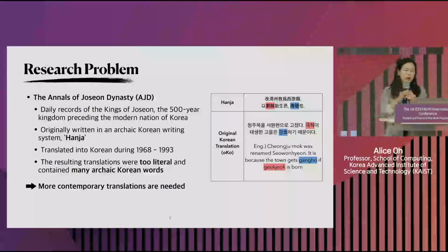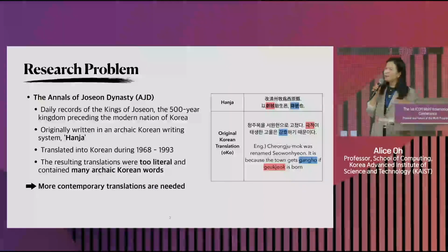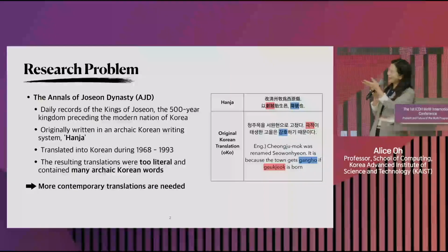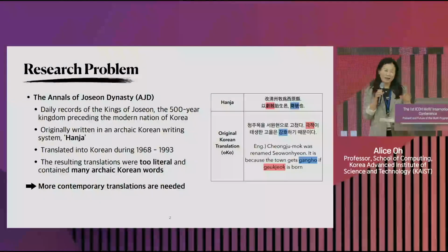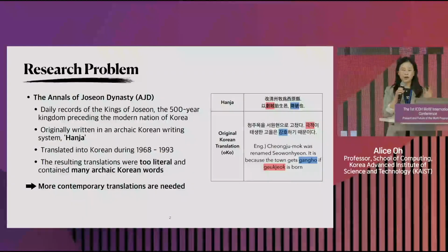So the research problem is that the Annals of Joseon Dynasty, and I realized in the booklet that you have, the printout is sort of in a different order. So you may get confused if you look at the book, just look at my slides. So many of you know this much better than me. I actually did not grow up in Korea, so I don't know Korean history very well. And the 500 years of Joseon Dynasty, the records are in this large set of books called Joseon Wangjo Sillok, right?